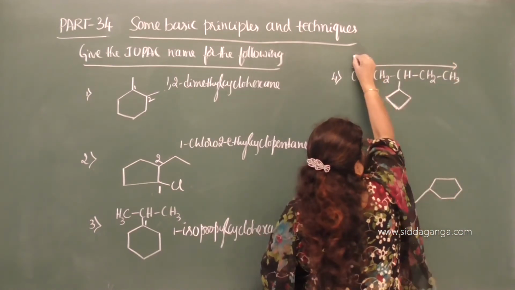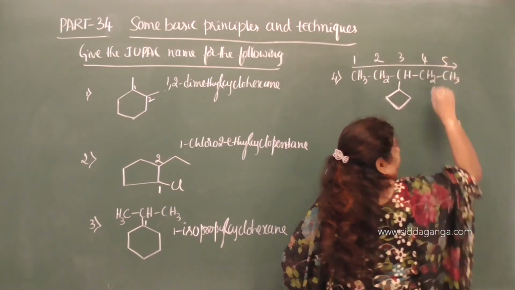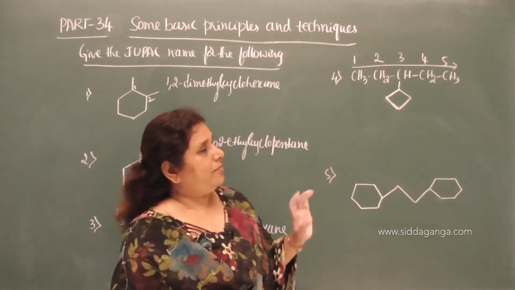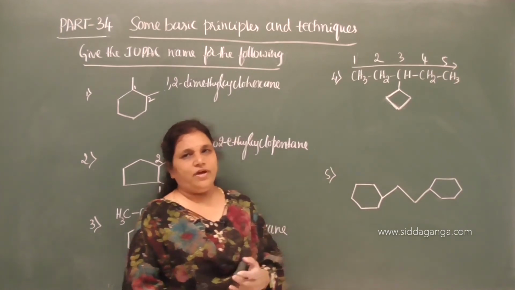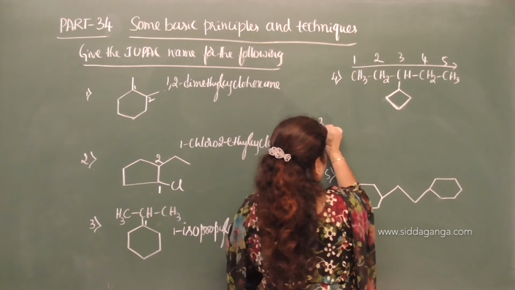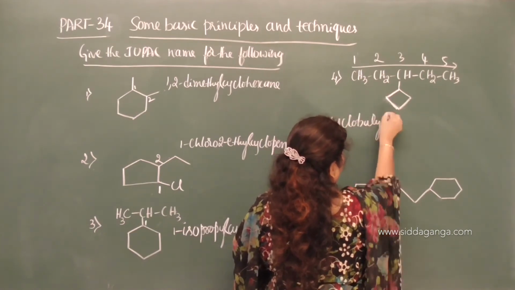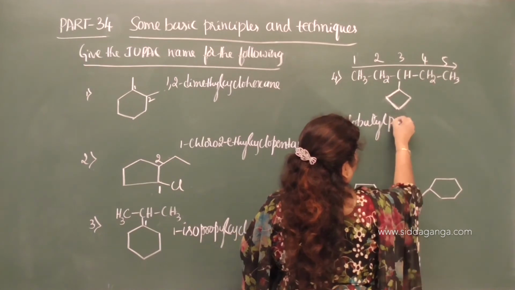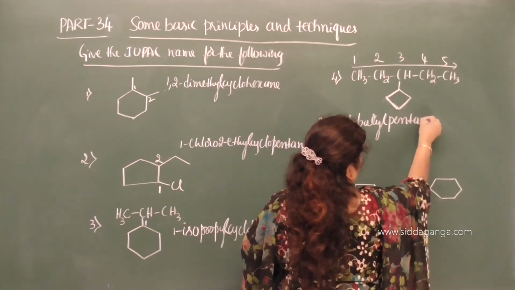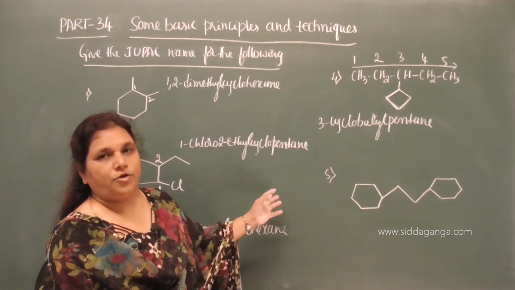You give the number 1, 2, 3, 4, 5. You can give the number either from left to right or from right to left. The position remains the same. What is the position? 3 cyclobutyl. What is the root word? Pentane. Correct? 3 cyclobutyl pentane is the IUPAC name.